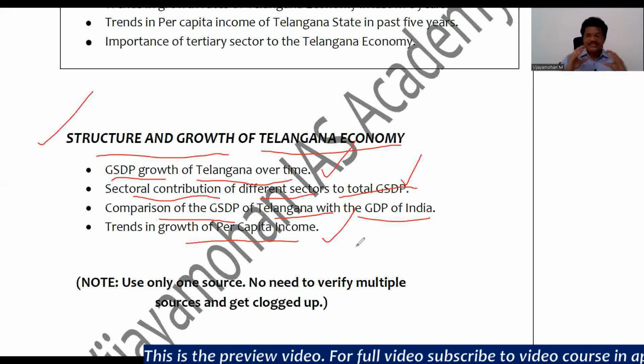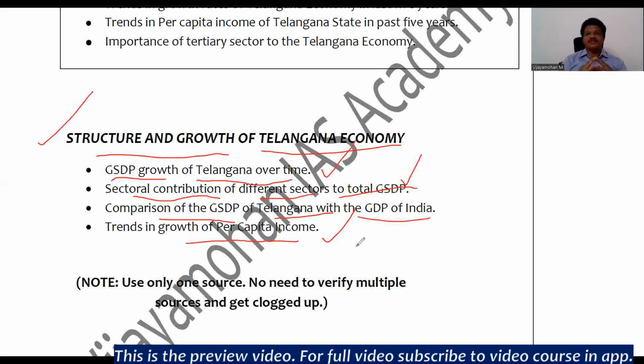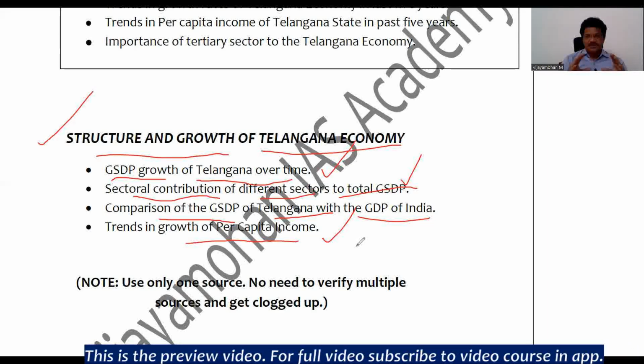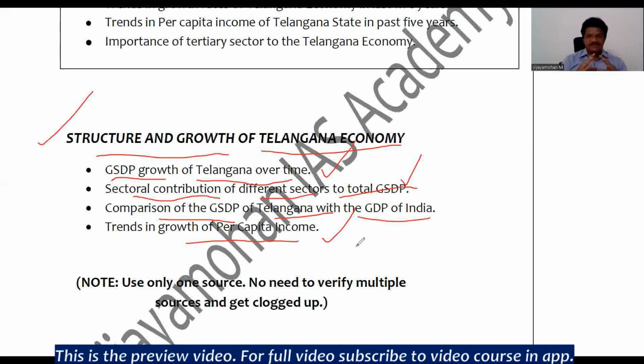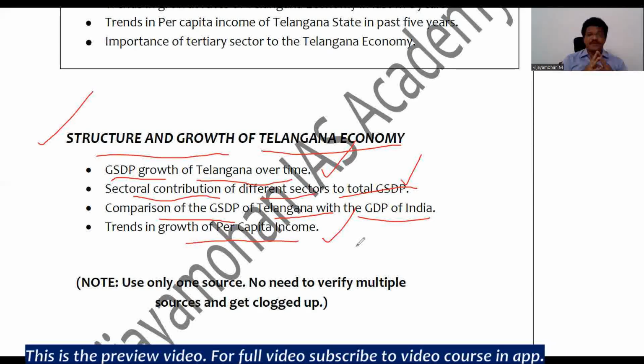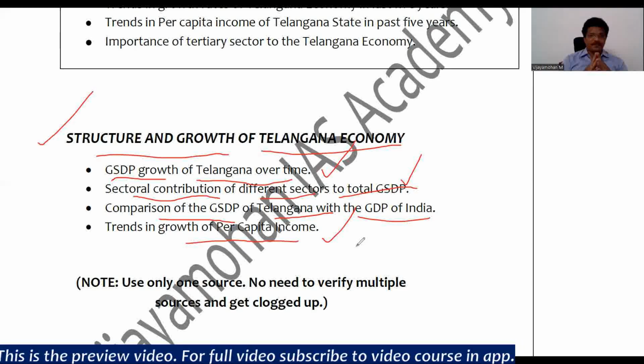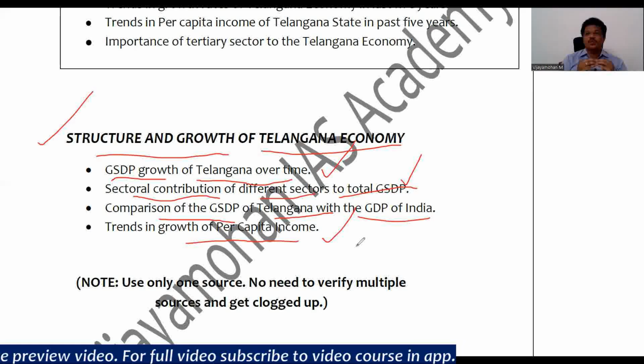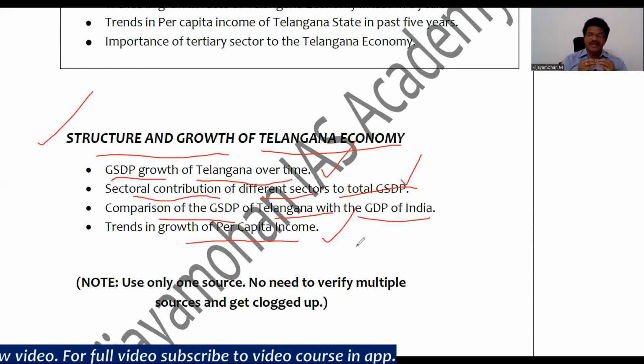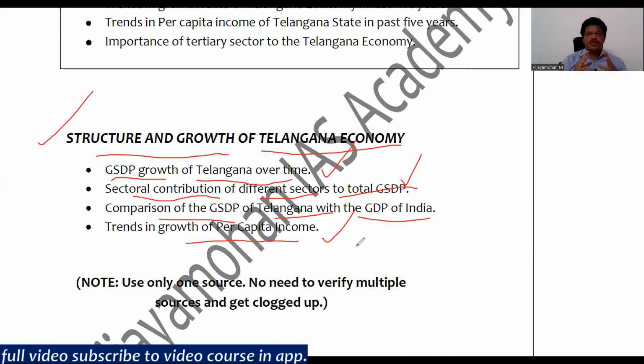Broadly, we will see these issues as far as this topic is concerned, and these areas were chosen based on the probability of the questions being asked in the exam. Because it is not possible, and it is a waste of time, to read each and every aspect of the economic constituents in Group 1. The main point is that you need to identify what are the areas that you need to study.